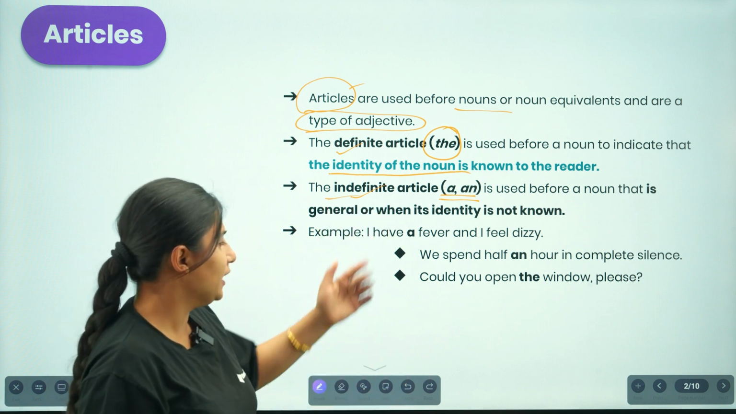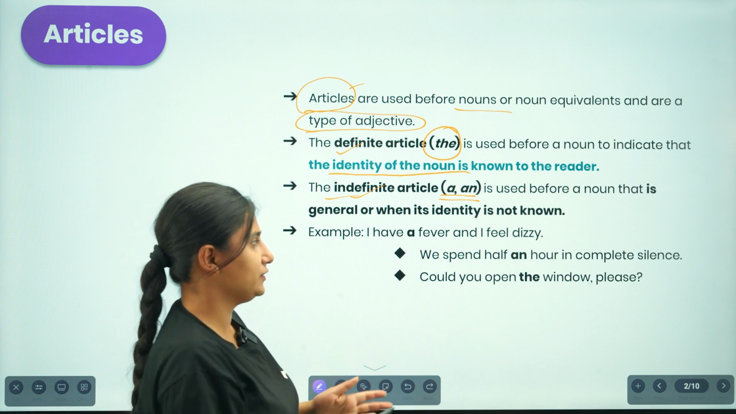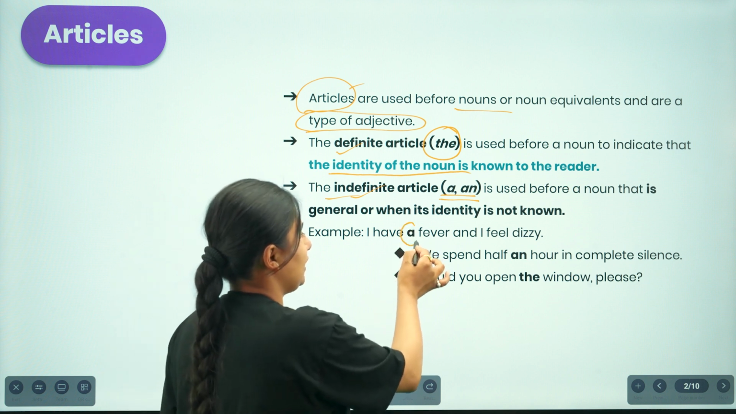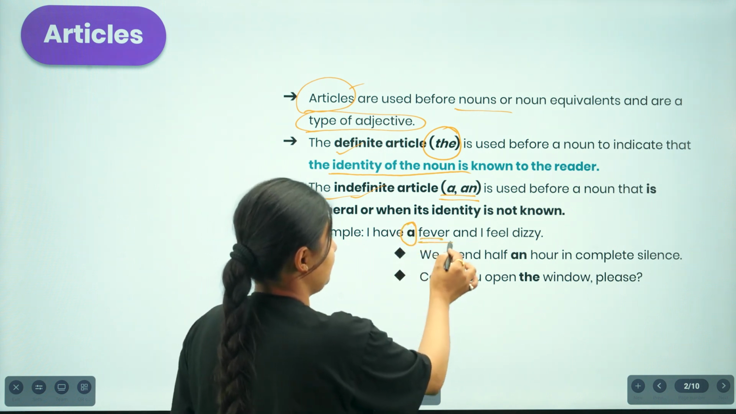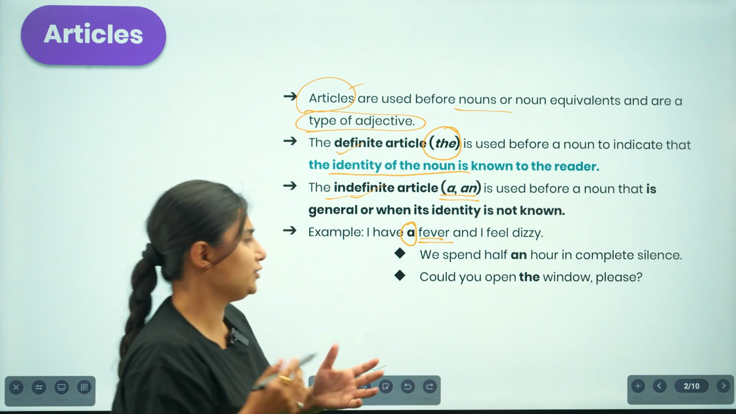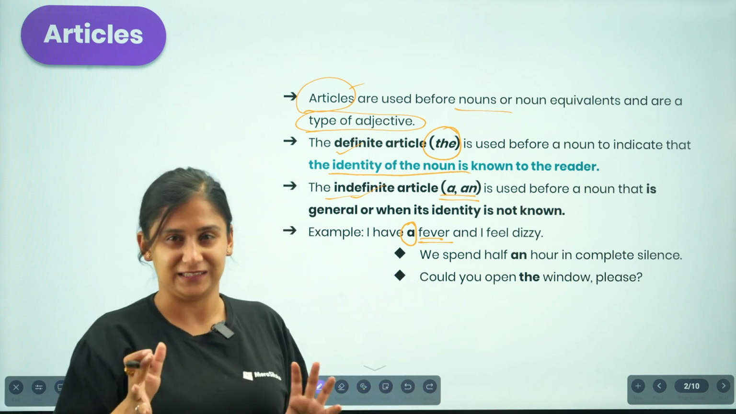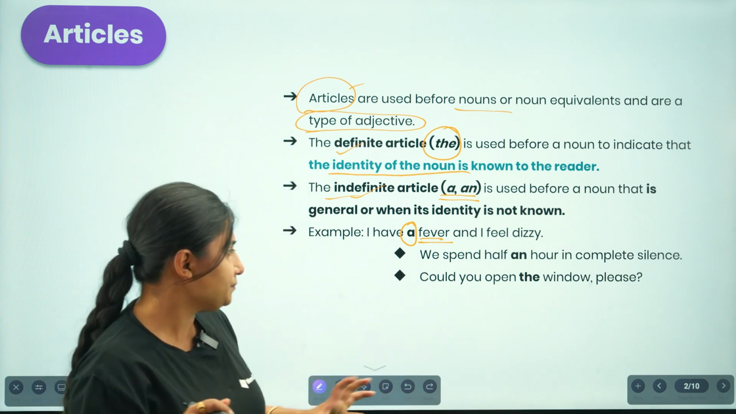For example, "I have a fever and I feel dizzy." So we are using the article "a" in front of fever. We are talking about a general idea over here. So moving on.